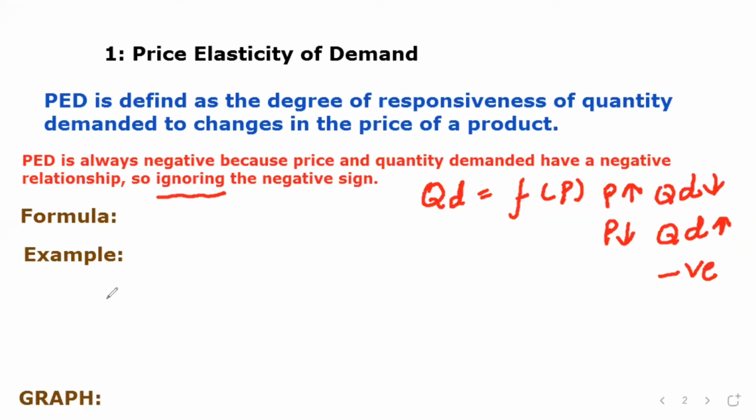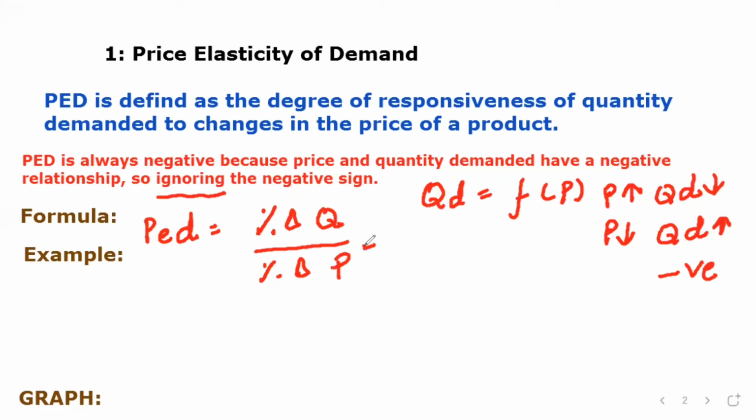Next, moving to the formula. What is the formula of price elasticity of demand? PED is equal to percentage change in quantity over percentage change in price.